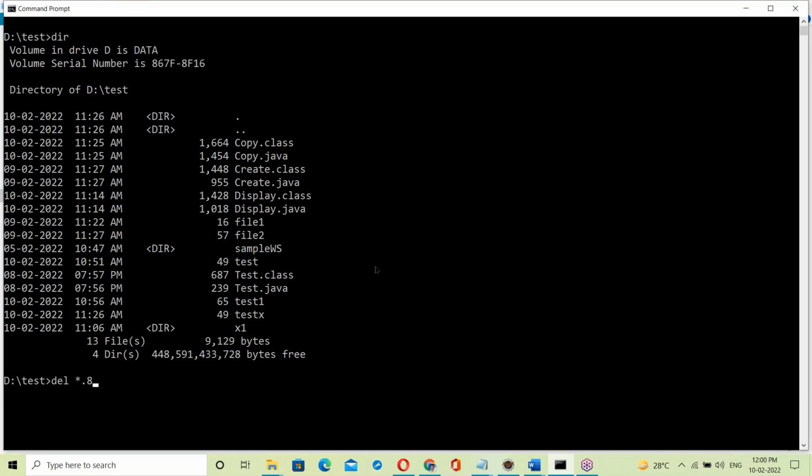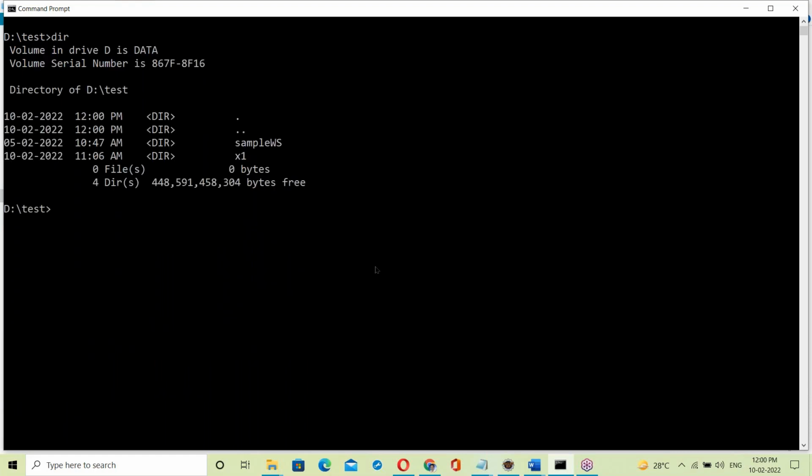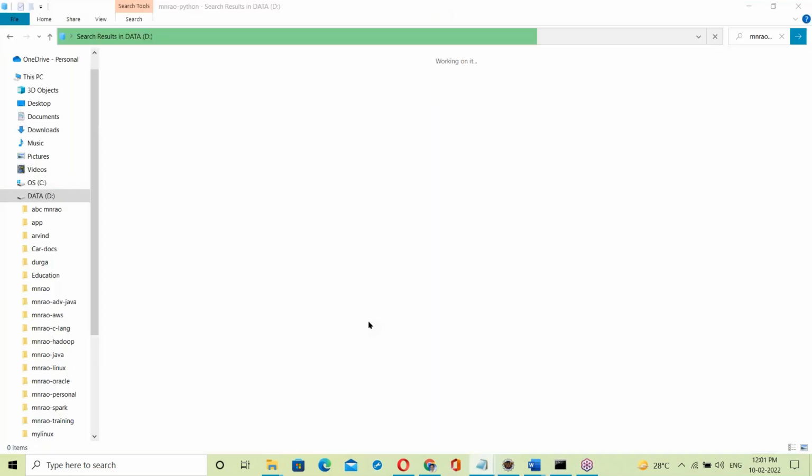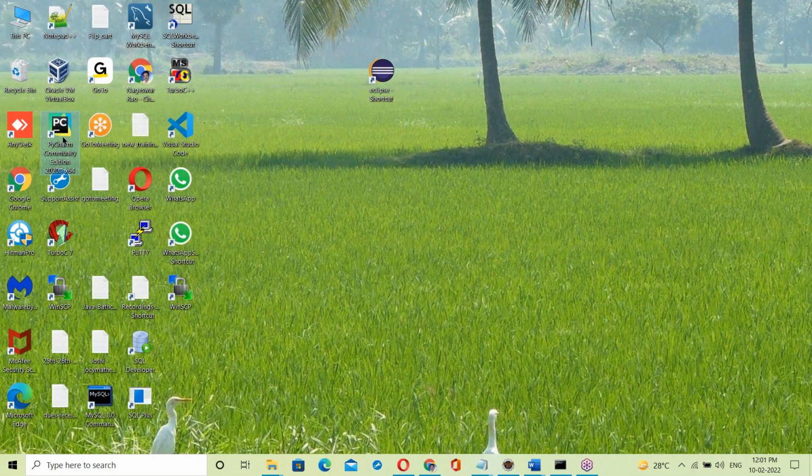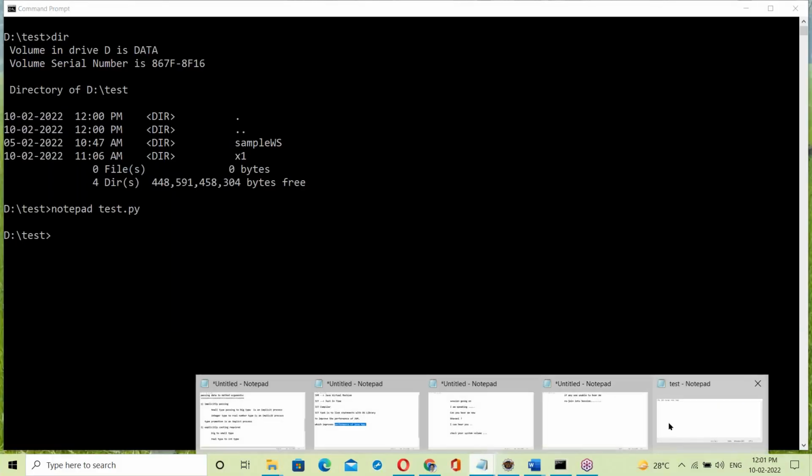Let's start. See Notepad, with the .py extension for Python. In real-time projects we use PyCharm, but for understanding purposes I'm using Notepad now, because PyCharm is a little bit difficult for you to understand. Notepad is very simple.